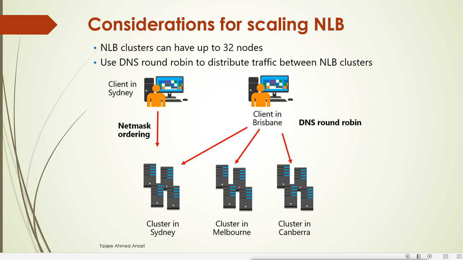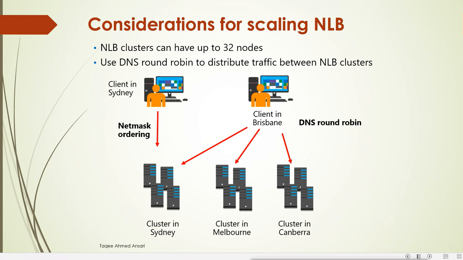Considerations for scaling NLB, that means scaling from one side to the other. An NLB cluster can have up to 32 nodes. So in a cluster we can add only 32 nodes. You have seen that on the host priority number. You see the priority numbers were from 1 to 32.